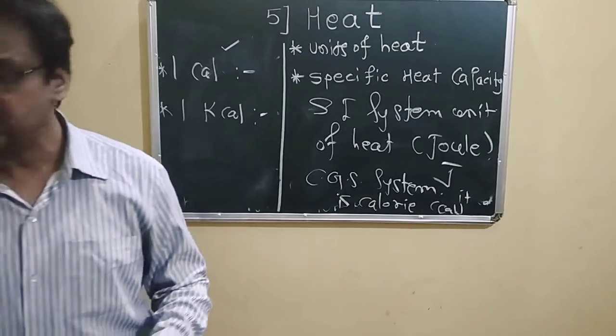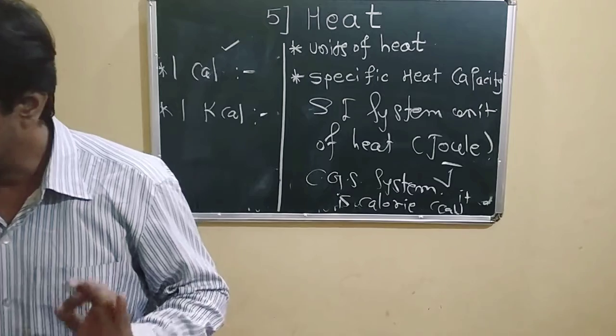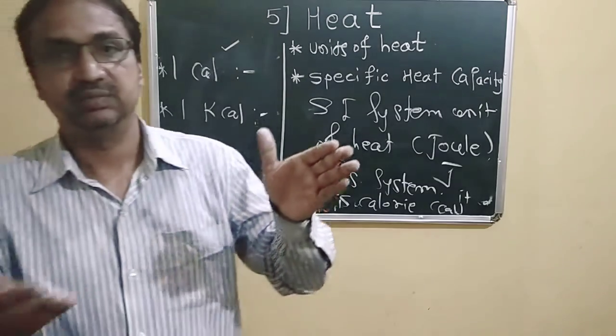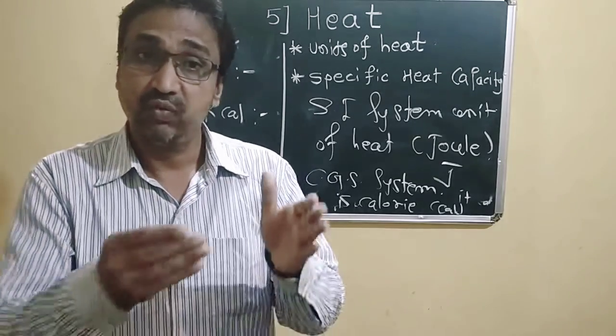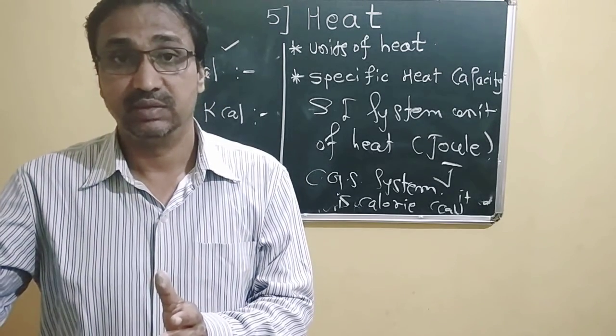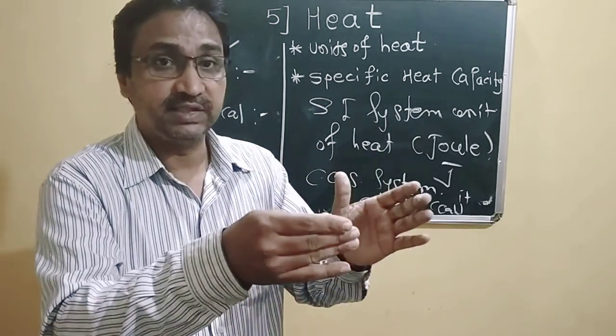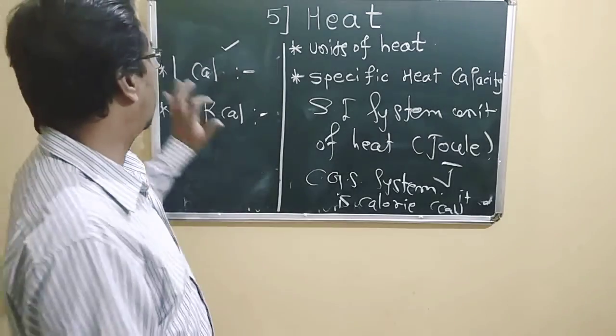Okay, once again I will revise it. The amount of heat necessary to raise the temperature of 1 gram of water by 1 degree Celsius, from 14.5 degrees Celsius to 15.5 degrees Celsius, is called 1 calorie of heat.